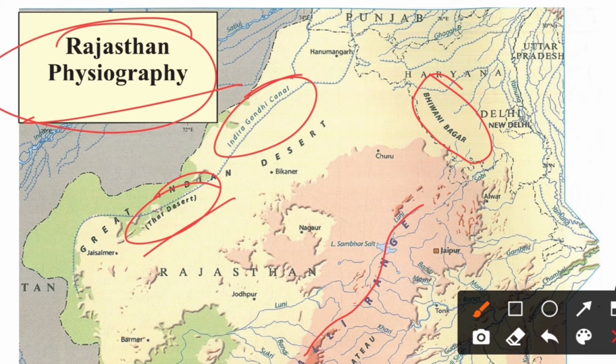This is the most northern tip of Rajasthan, that is your Hanumangarh area, which is bordering Punjab and Haryana this side, and here is your New Delhi. You need to remember these names of the states whose boundaries are touching it, all right. And this is your Great Indian Thar Desert, this whole area, right? This is your Jaisalmer over here.